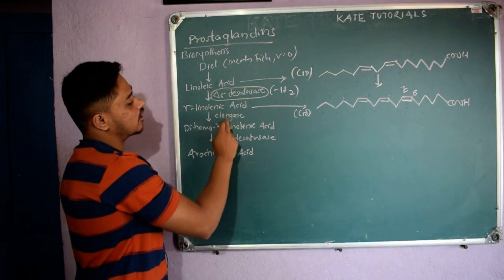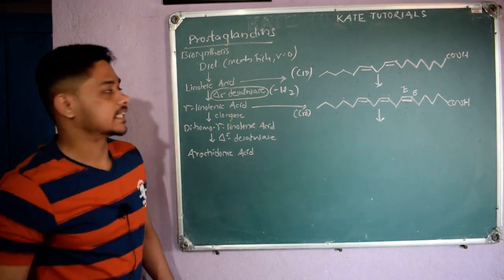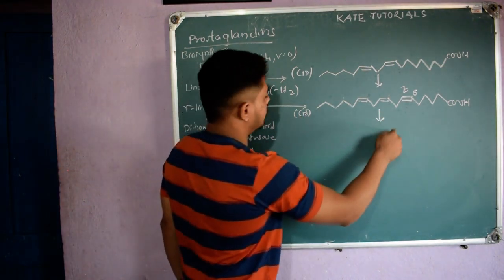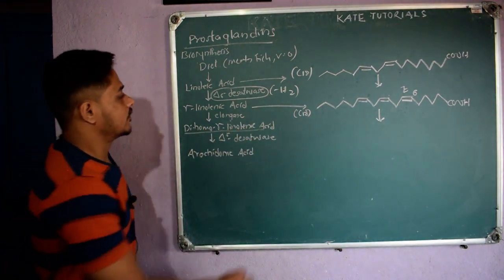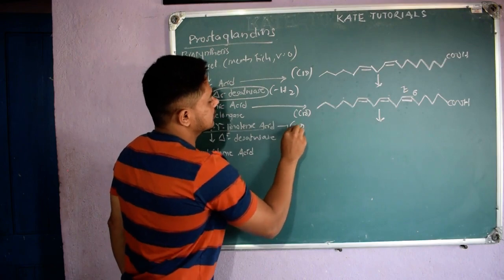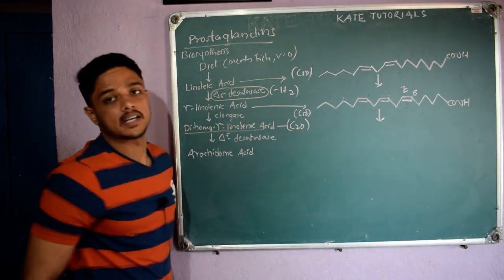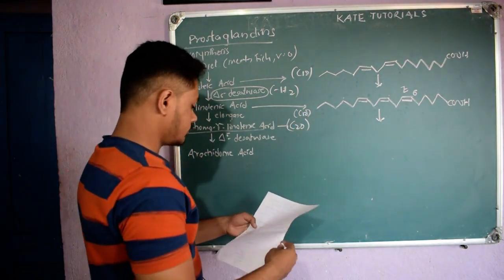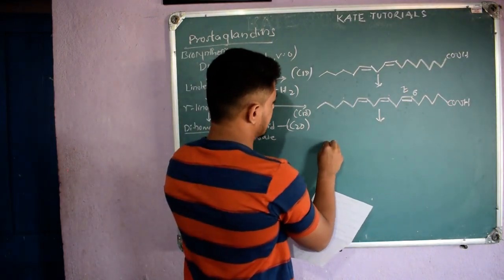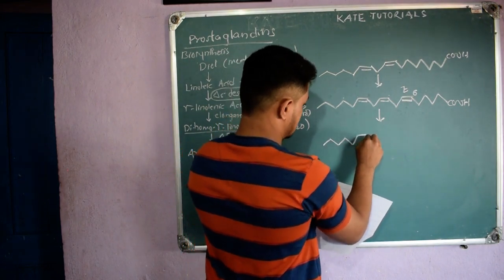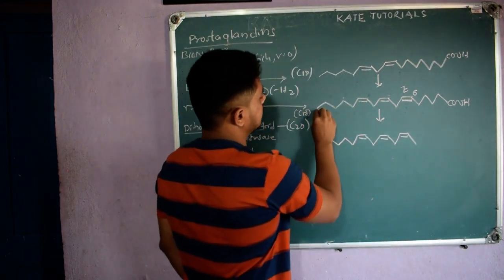Further, what happens? Elongase is an enzyme which will elongate the carbon chain. Here it is C18. After elongase we will get dihomo gamma linoleic acid, which contains C20, meaning 2 carbons are increased. From 18 it has come to 20. Let me give you its structure. It will be like this. Other things remain as they are, and till this point the structure is the same.